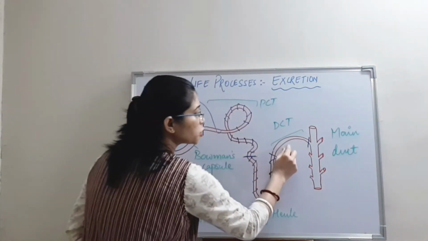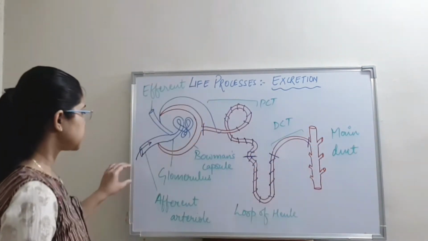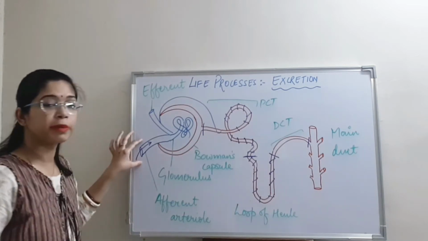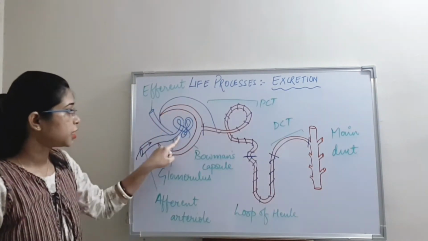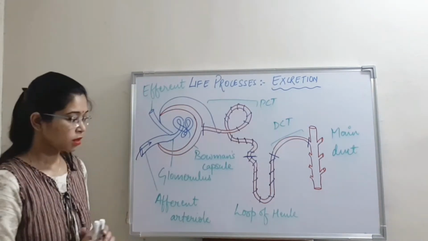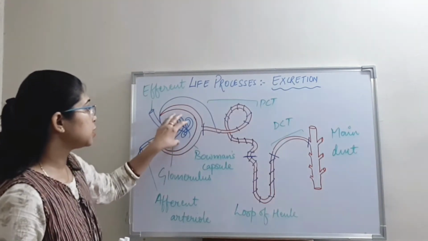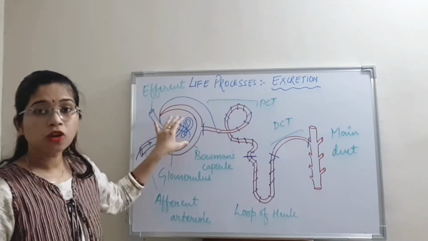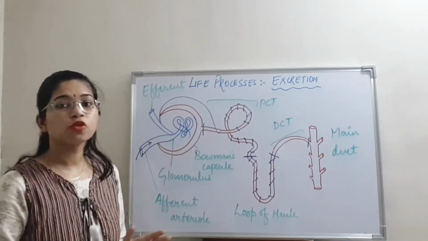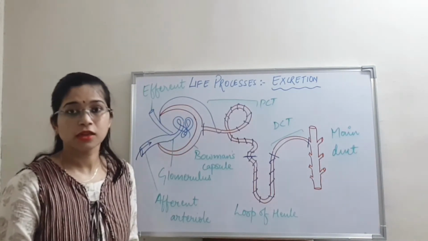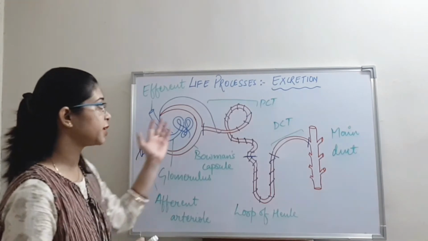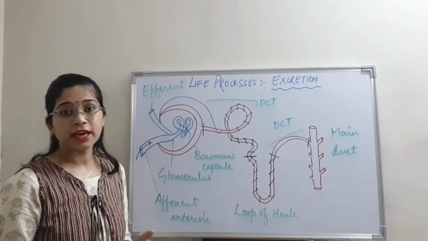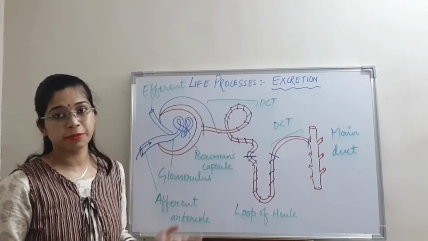Then this DCT joins to the main duct. First of all, the afferent arteriole brings blood to the kidneys. Here the filtration takes place. Sometimes what happens, along with the harmful substances, some useful products like amino acids, salts and water also get eliminated out. And our body never wants such useful products to be eliminated.